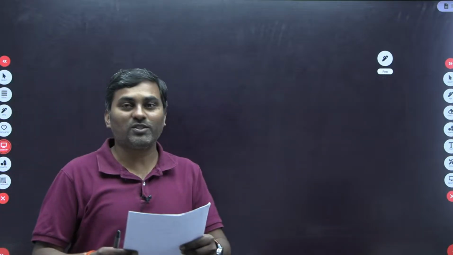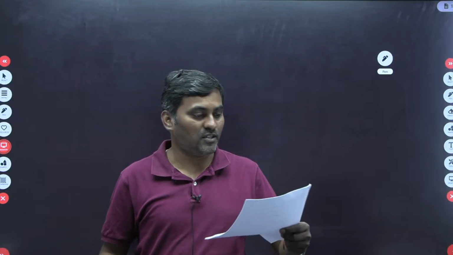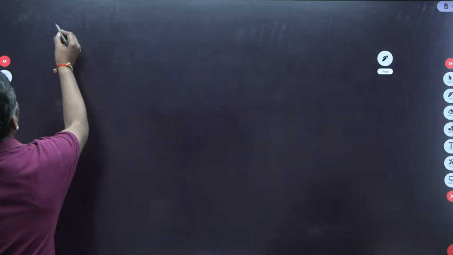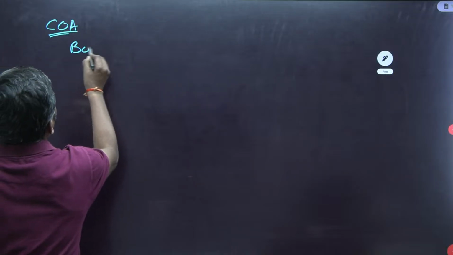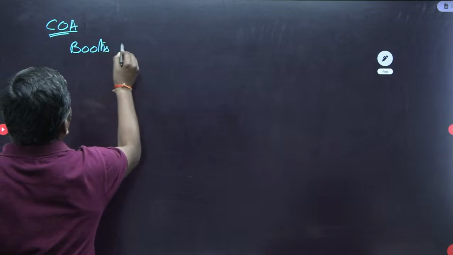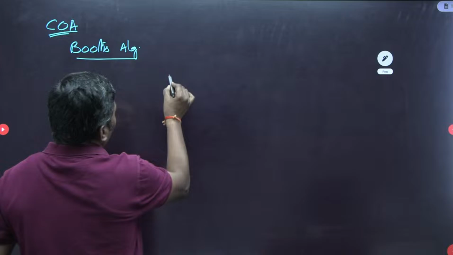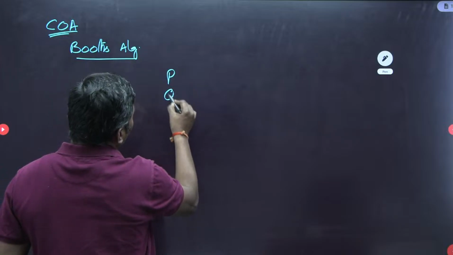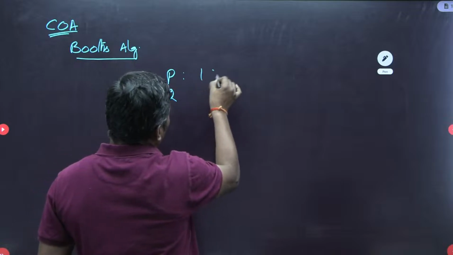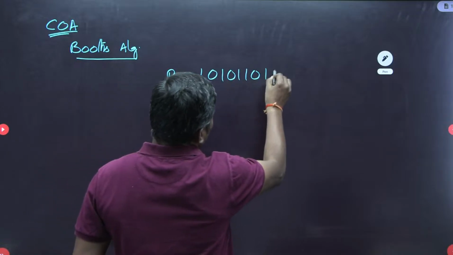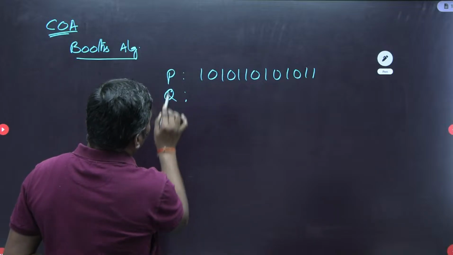So hello students, you might have solved some questions. We will verify whether they are correct or not. The first question I will discuss is on COA, framed from the Booth algorithm. In the Booth algorithm they said P is the multiplicand and Q is the multiplier. Some P value is given, not required, and the multiplier is a number like 1 0 1 0 1 1 0.